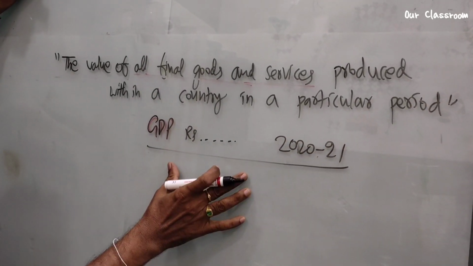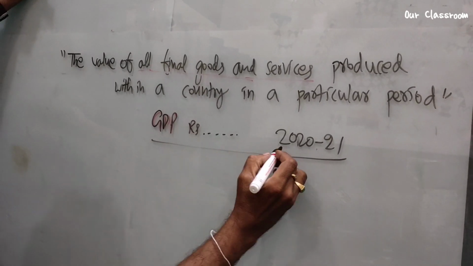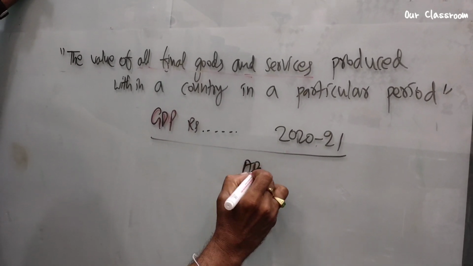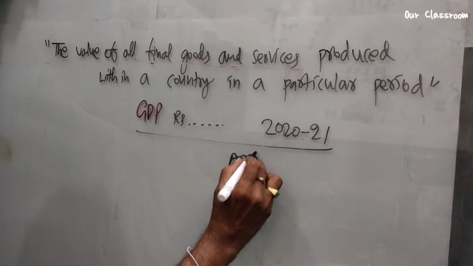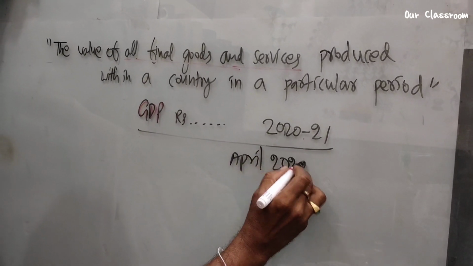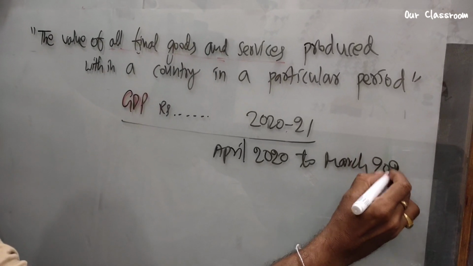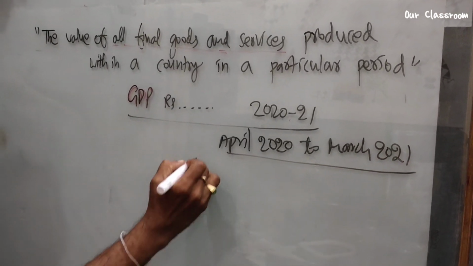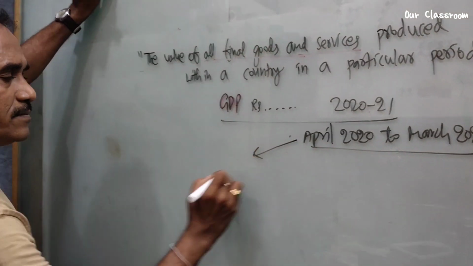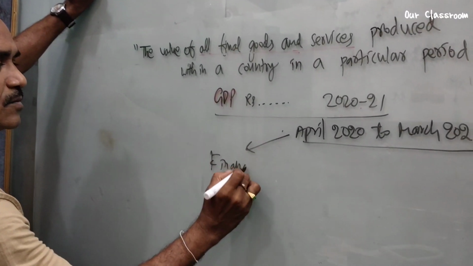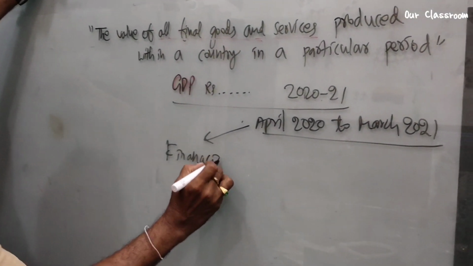It means April 2020 to March 2021. This is called the financial year.